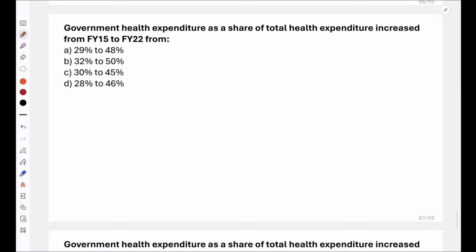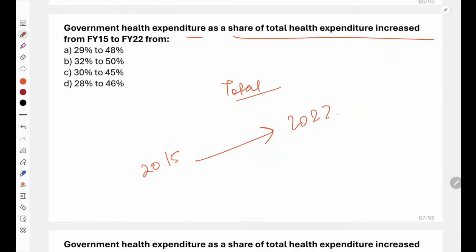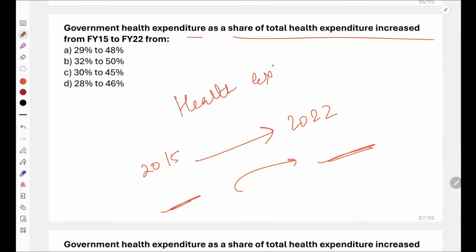Now, government health expenditure as a share of total health expenditure increased from financial year 2015 to financial year 2022 from what percentage to what percentage? We are talking about health expenditure. And this data is given in Economic Survey. So health expenditure का जो share है, it increased from what percentage to what percentage?